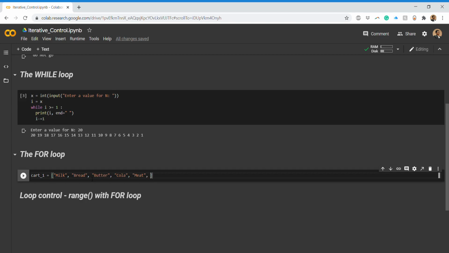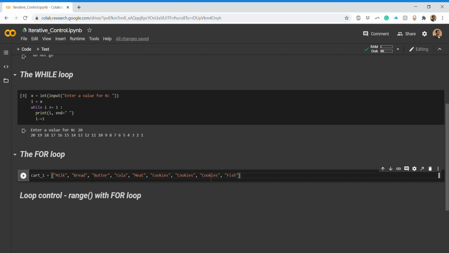Then we would like to have cookies, and I say I want 2 or 3 cookies. So I have cookies like this, and then I would buy fish. Okay, fish. So that completes my shopping list, just this much.